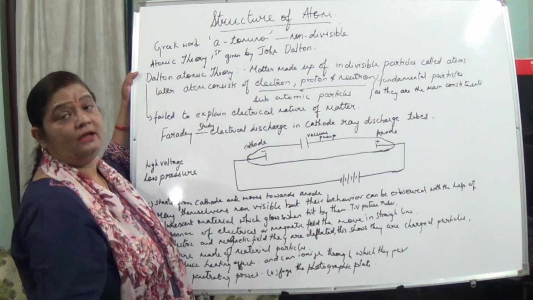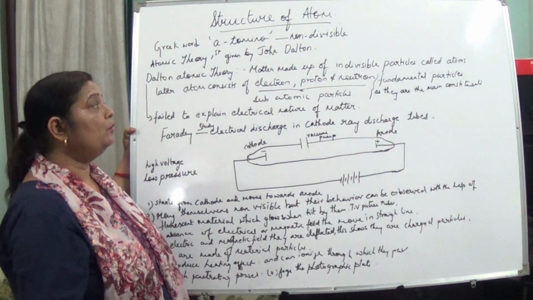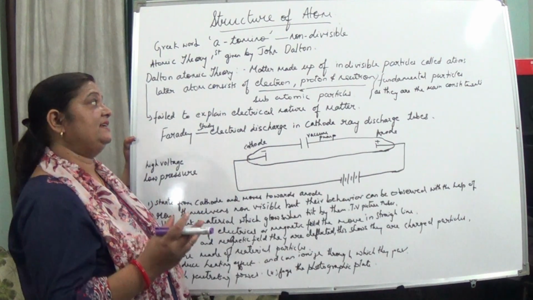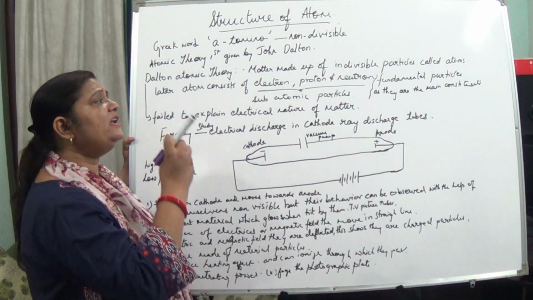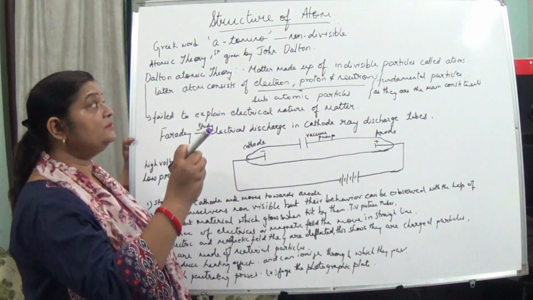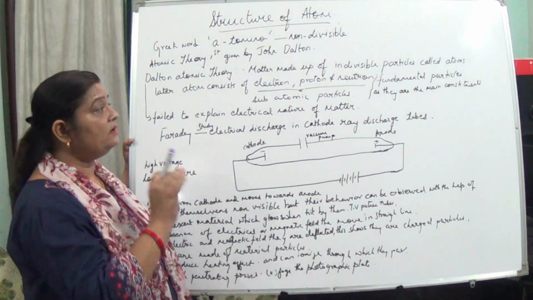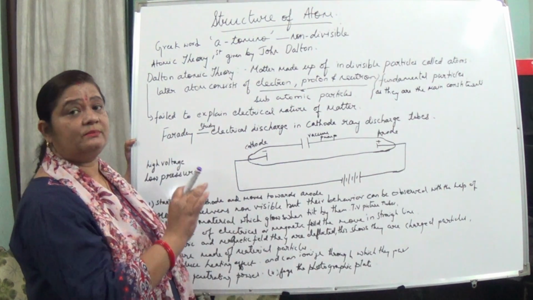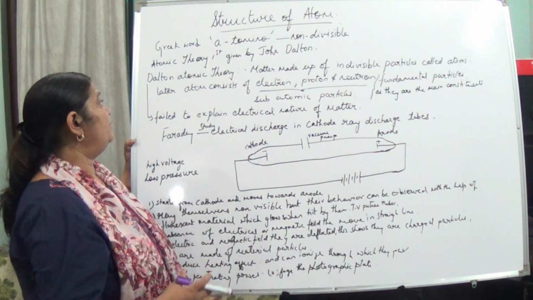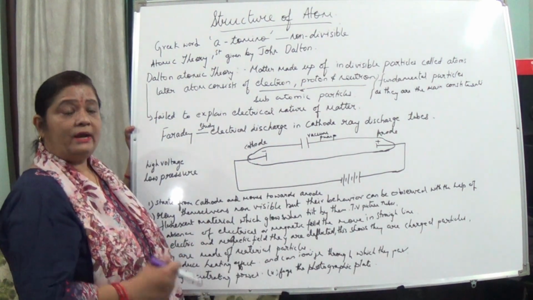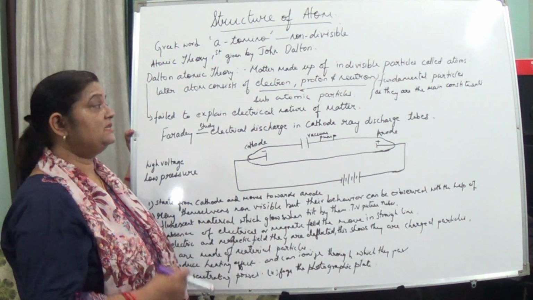This atomic theory was first given by whom? John Dalton. Dalton's atomic theory says that matter is made up of indivisible particles called atoms, because at that time electrons, protons and neutrons were not discovered. It was said that atom cannot be divided. But later on, at present, we know that atom consists of what?